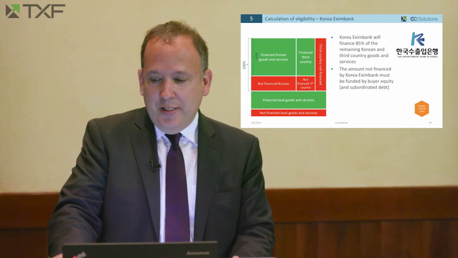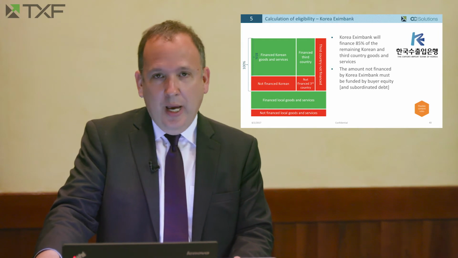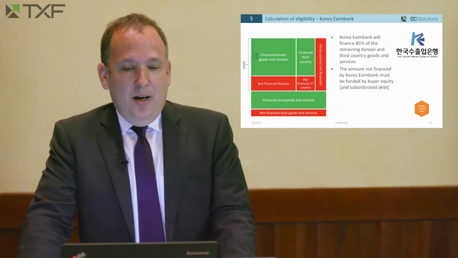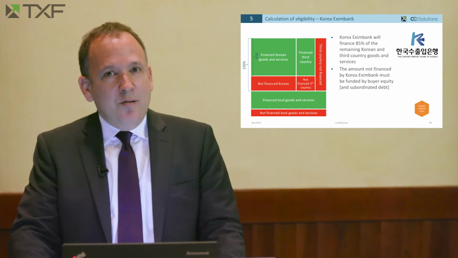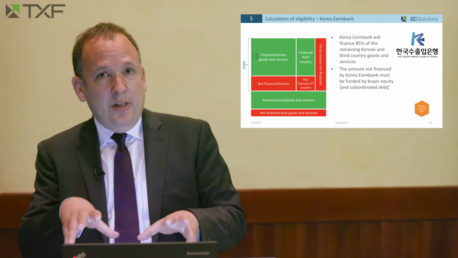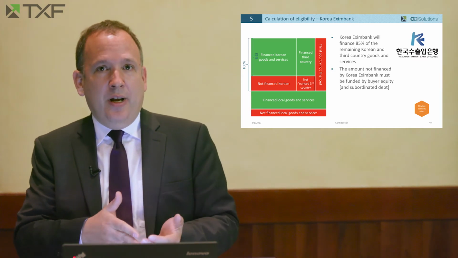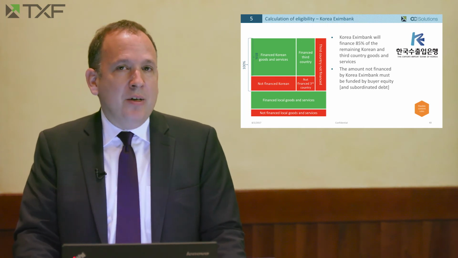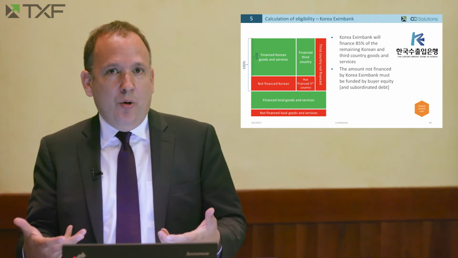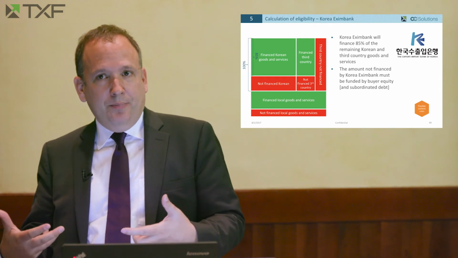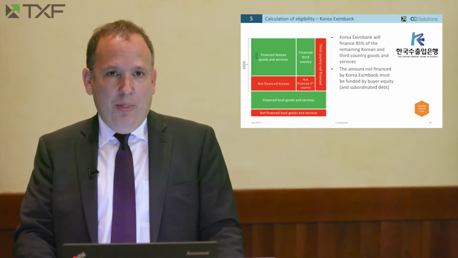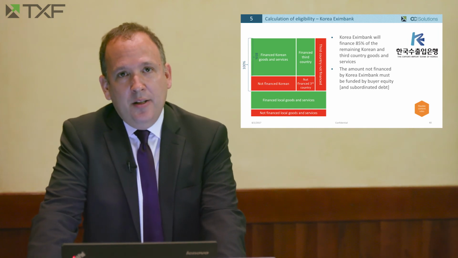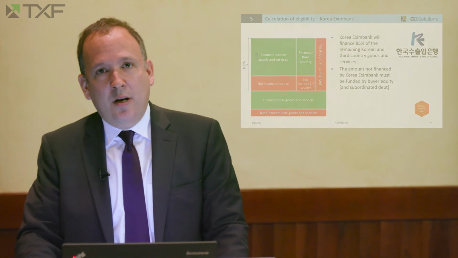When you go through these calculations, and we're going to go through a few case studies and you're going to do some exercises as well during the class, you will see that even for ECAs that are flexible, like Korea Exim Bank, like UK Export Finance, like BPI France, and so forth, the down payment, that is the amount of equity required from the borrower in order to finance the deal, may actually be, and in many cases is, greater than the proverbial 15% that we all hear about.